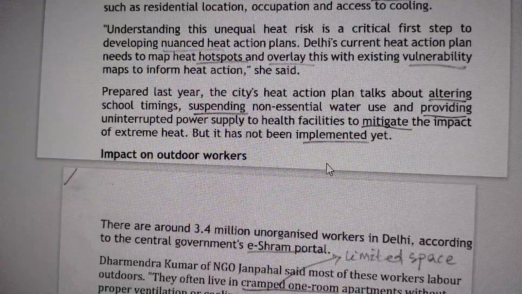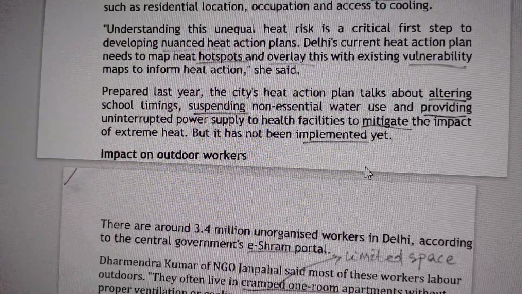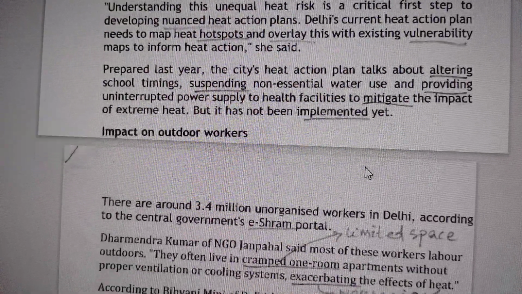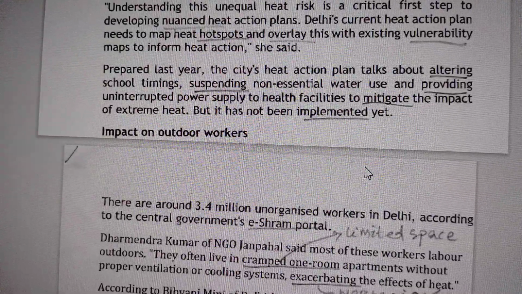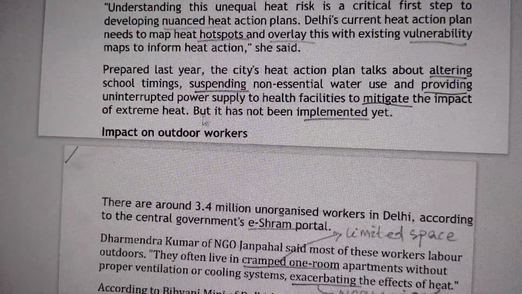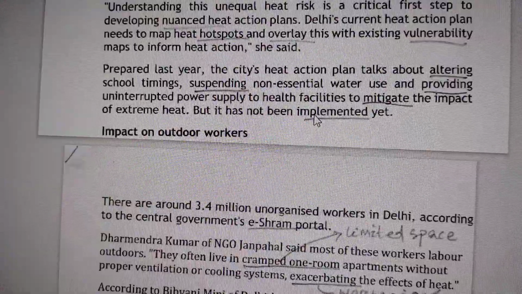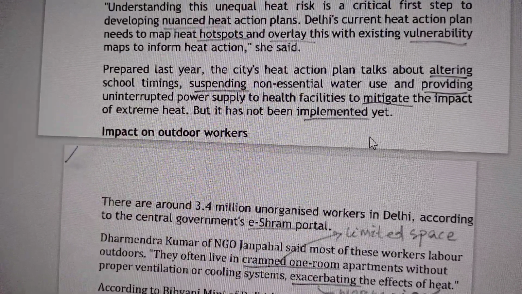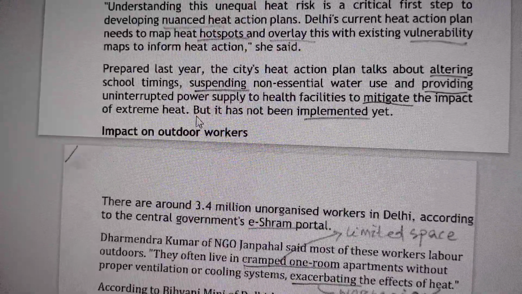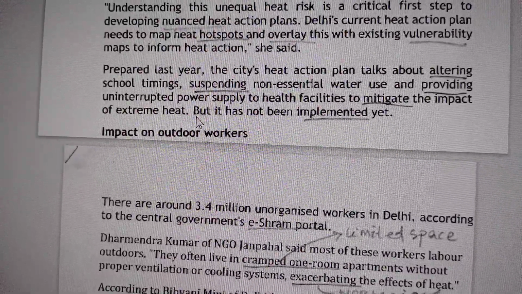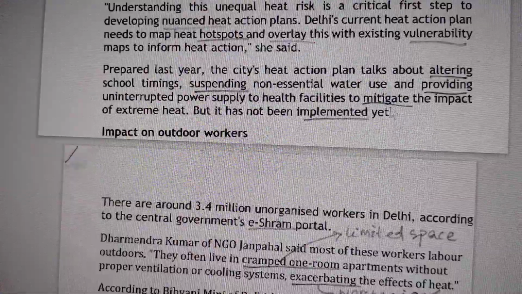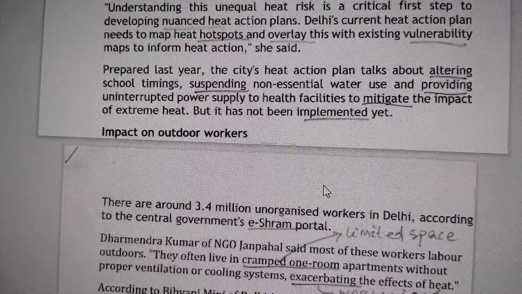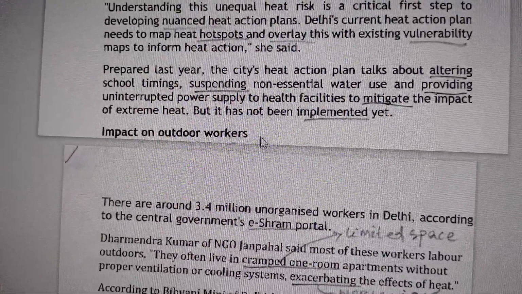Prepared last year, the city's heat action plan talks about altering school timings, suspending non-essential water use, and providing uninterrupted power supply to health facilities to mitigate the impact of extreme heat, but it has not been implemented yet. So prepared last year means the action plan was made last year. Altering school timings means changing the school timings.